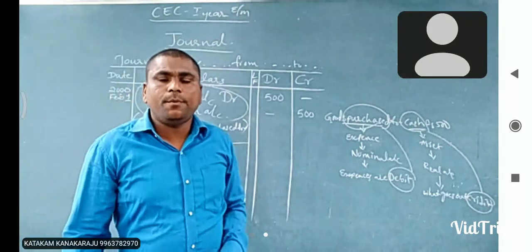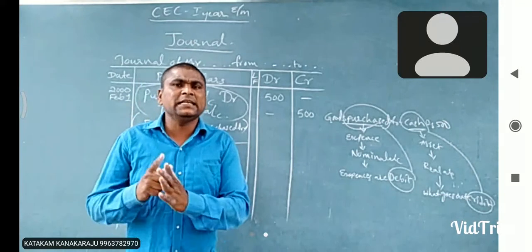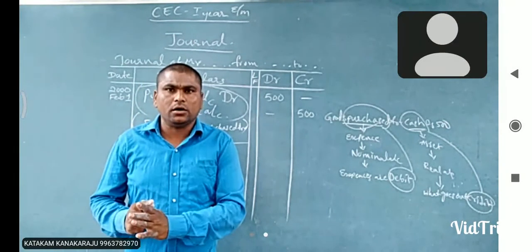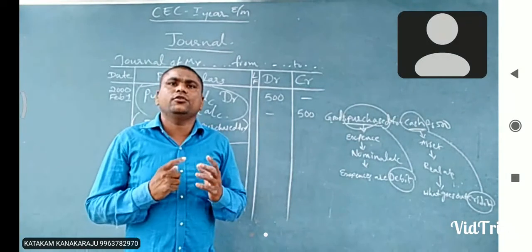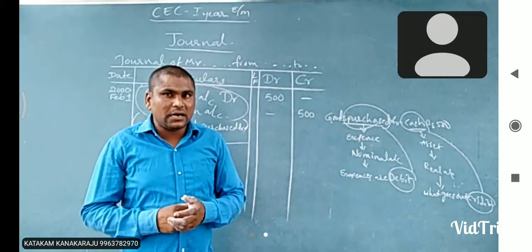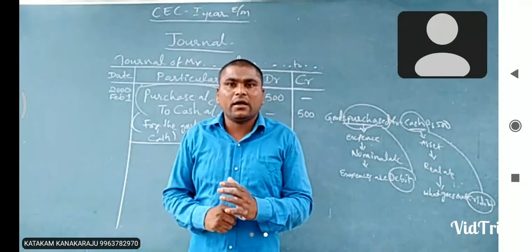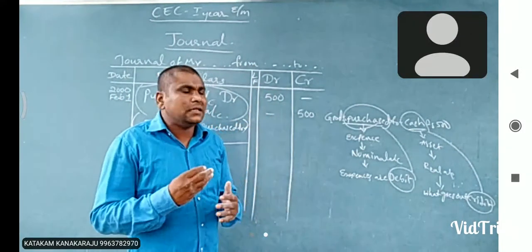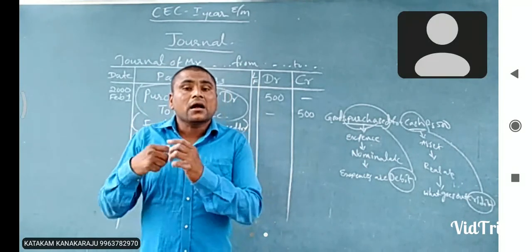Okay, I hope all of you understand the meaning of journal. A journal is a record, a book in which business transactions are recorded in chronological order. Chronological order means date wise. Other names of the journal are book of original entry, or primary book.